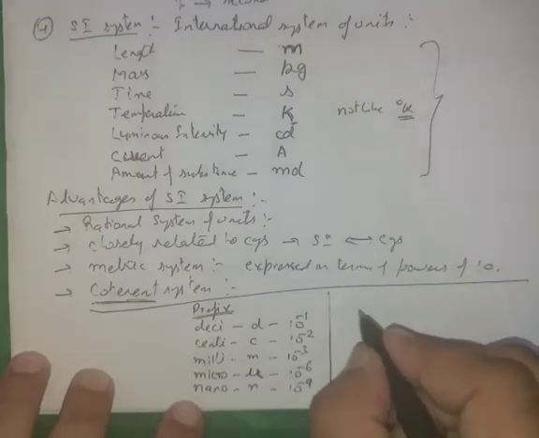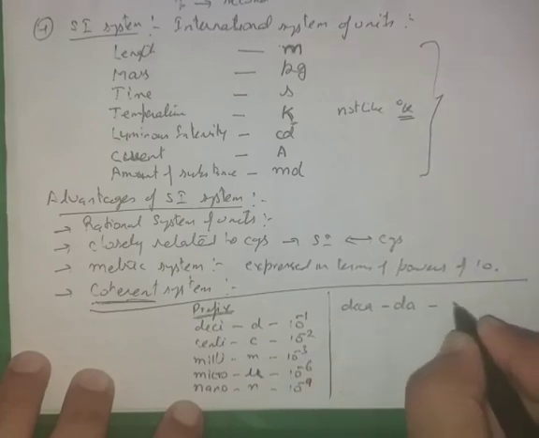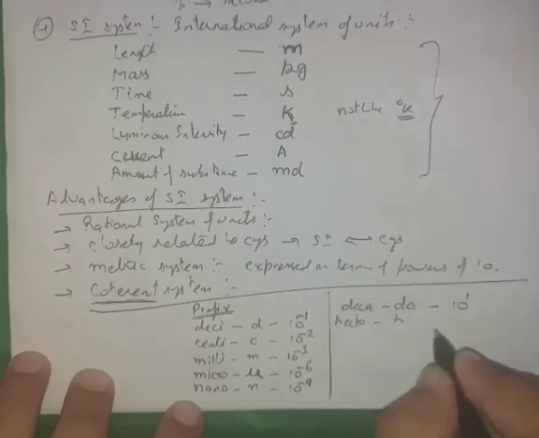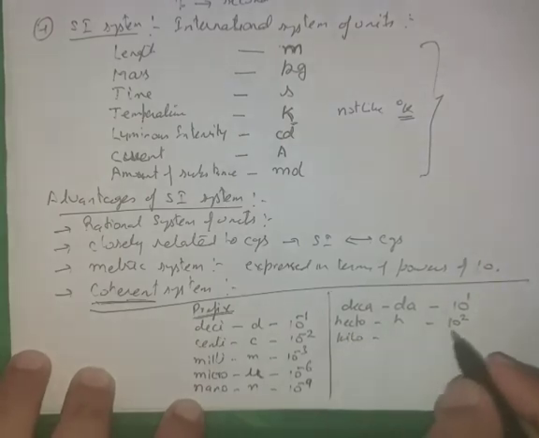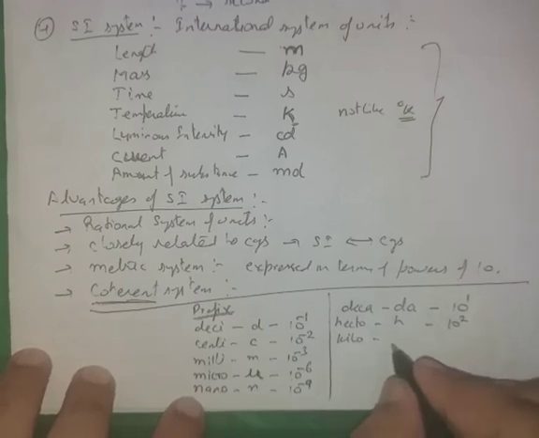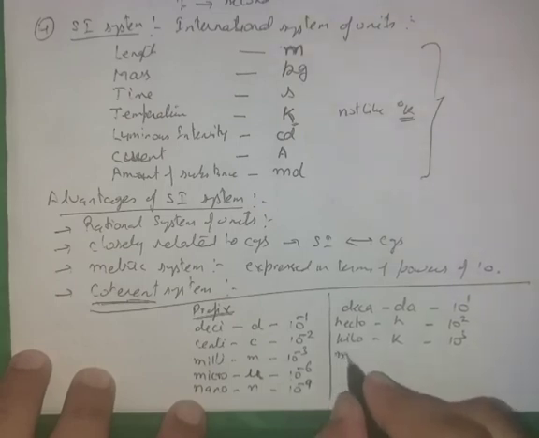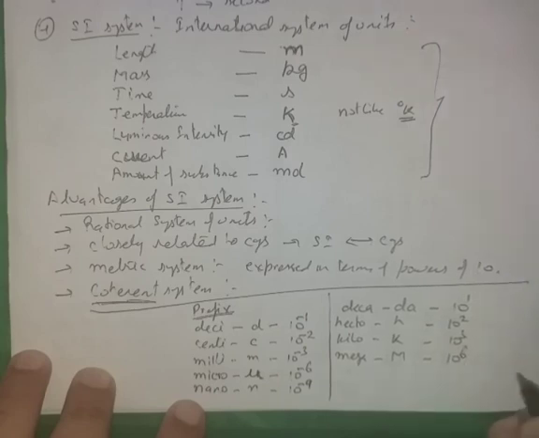And in the multiples case, one is deca, symbol da, and its power is 10 raised to power 1. Hecto, symbol h, power is 10 raised to power 2. Kilo, in physics wherever this word will come, its symbol is small k and its power is 10 raised to power 3. Mega, symbol is capital M, power is 10 raised to power 6. Giga, its symbol is capital G and its power is 10 raised to power 9.